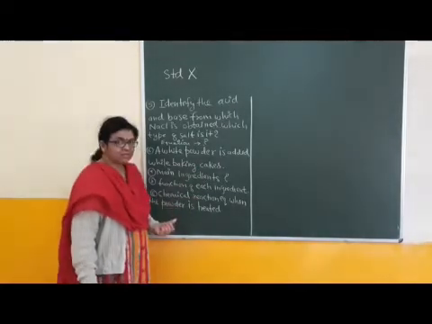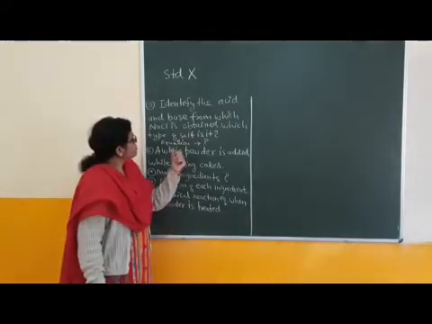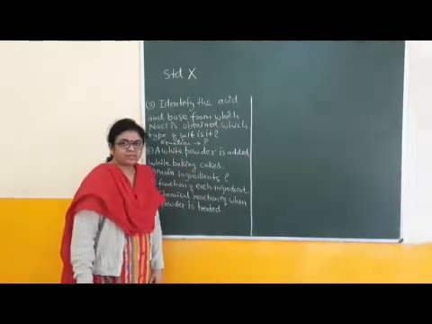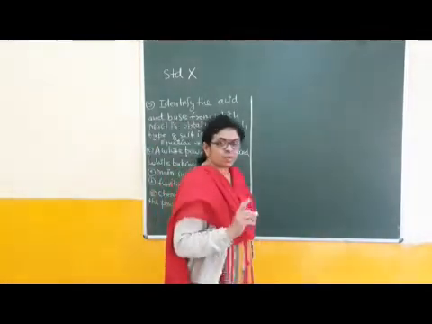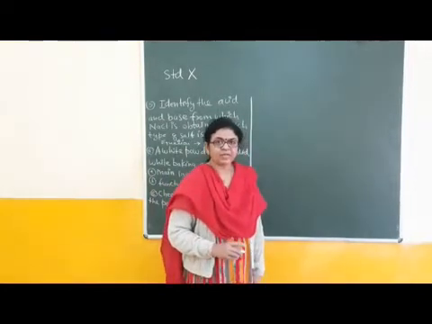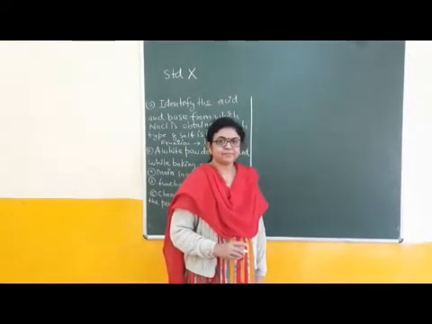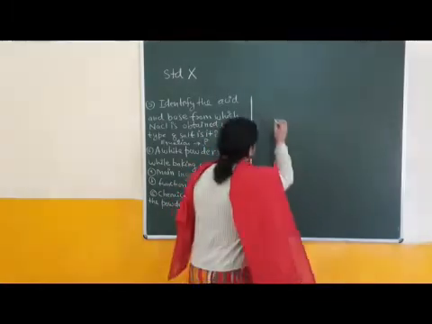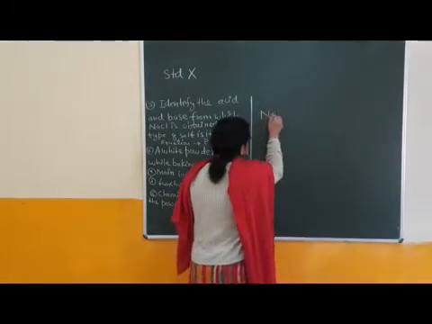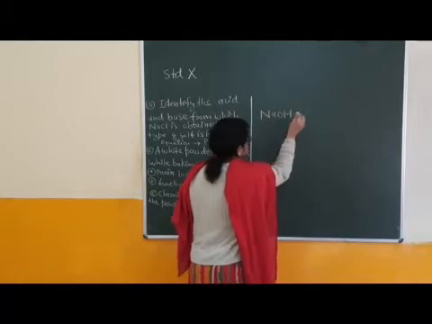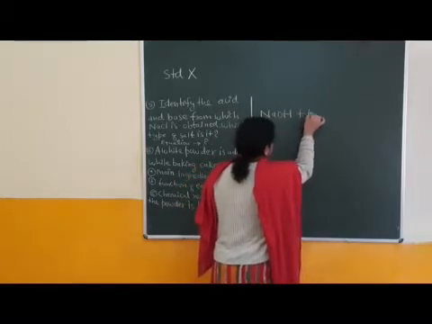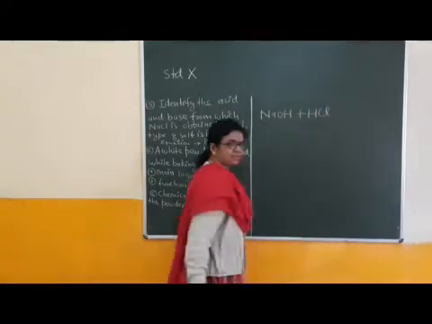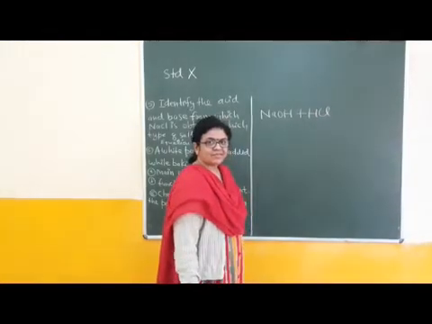Question number 6. Now children, first part of this question: identify the acid and base from which sodium chloride is obtained. The source of sodium in sodium chloride is NaOH and Cl is from hydrochloric acid. Sodium hydroxide is the base and hydrochloric acid is the acid, right?